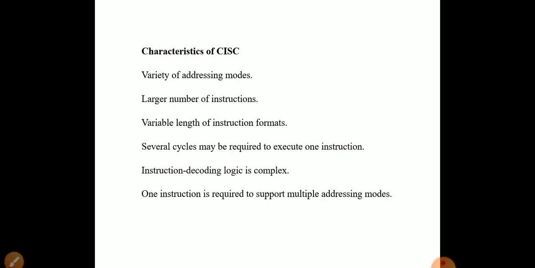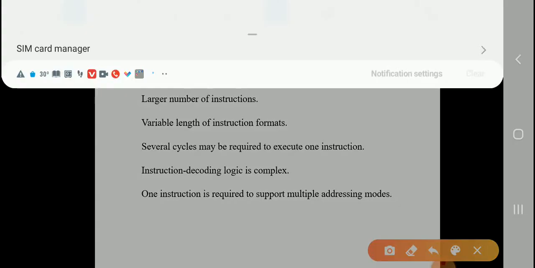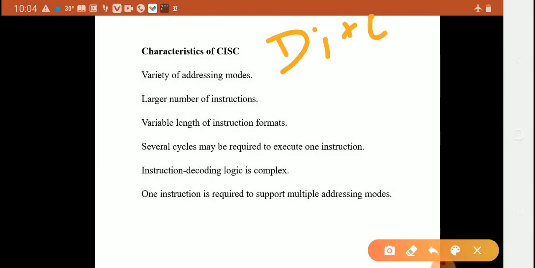Characteristics of CISC: variety of addressing modes, such as direct addressing mode, indirect addressing mode, implied addressing mode; larger number of instructions; variable length of instruction formats; several cycles may be required to execute one instruction; decoding logic is complex; one instruction is required to support multiple addressing modes. Different types of addressing modes: indirect, direct, implied, index addressing mode.